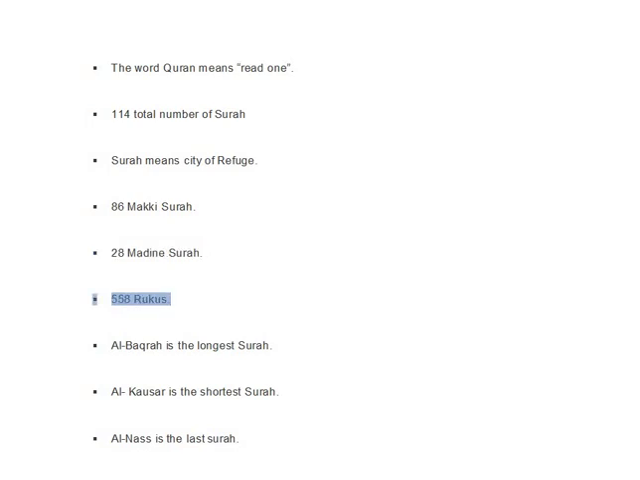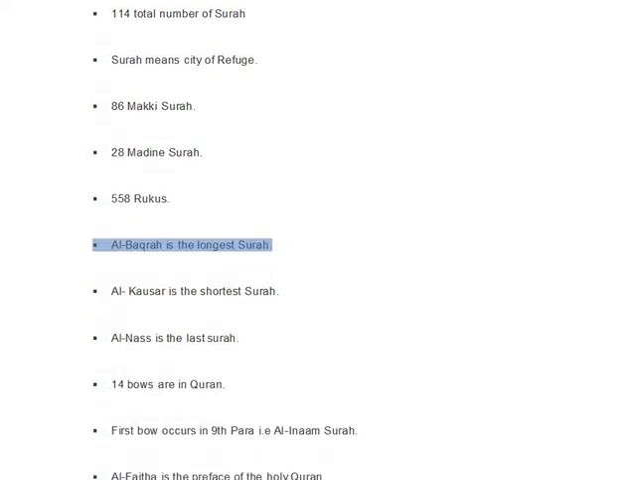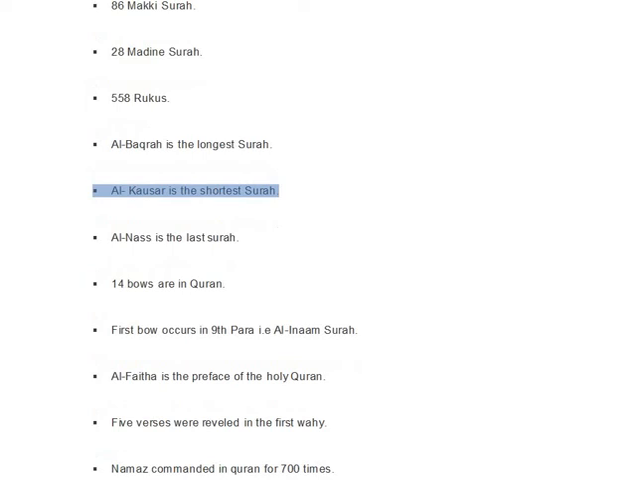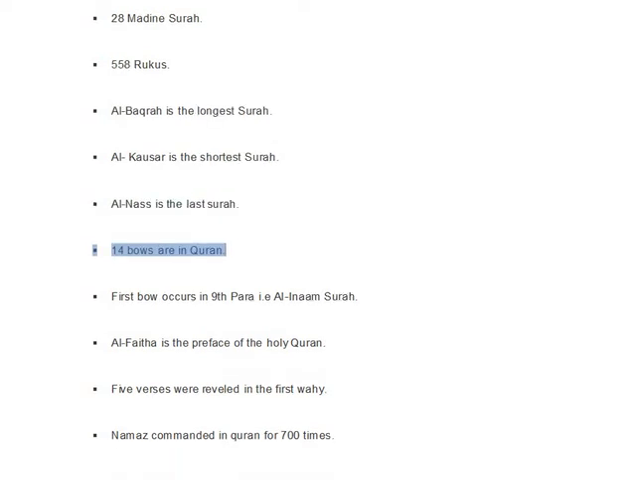558 Rukus. Al-Baqarah is the longest surah. Al-Kawthar is the shortest surah. Al-Nas is the last surah. 14 sajdas are in Quran. The first sajda occurs in 9th para, Al-An'am surah. Al-Fatiha is the preface of the Holy Quran. 5 verses were revealed in the first wahy.